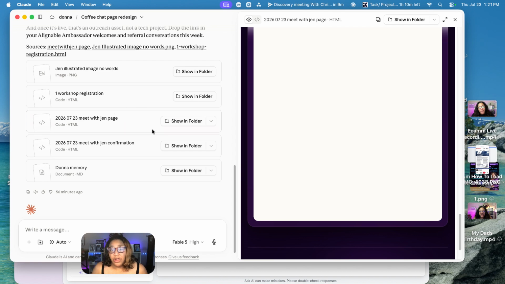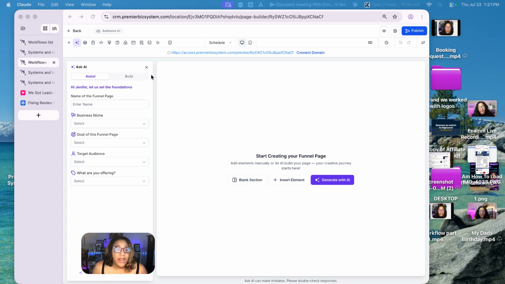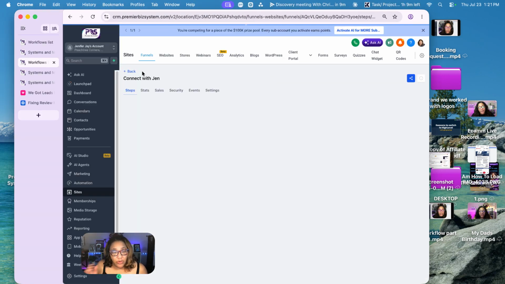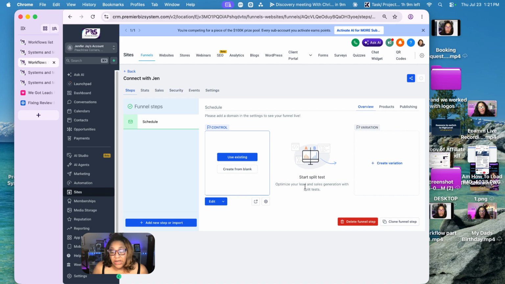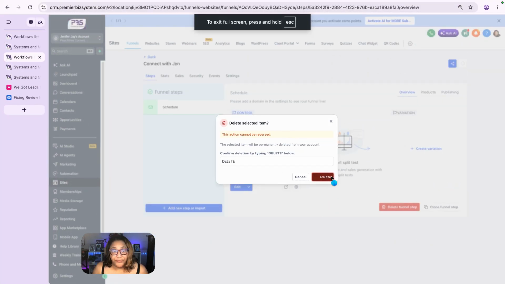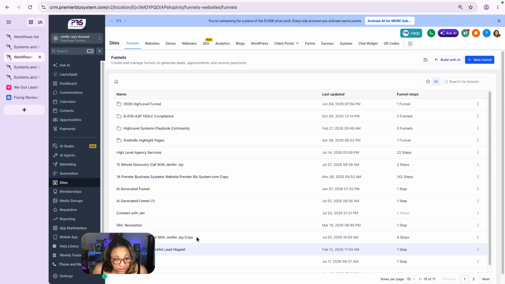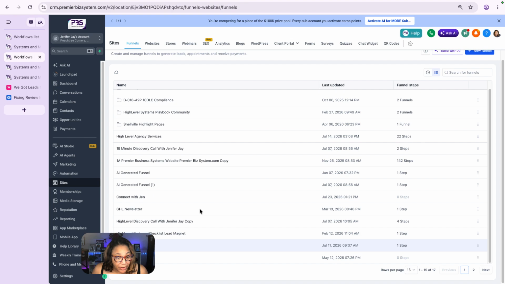So what I'm gonna do in Claude is right here where you see the code. Right here is where you're going to copy the code. So I'm going to just click on copy and I'm going to hold that. All right. Now I had already started this. So what I'm going to do is delete this so you can see me do it from scratch. Where did it go? I don't see it.